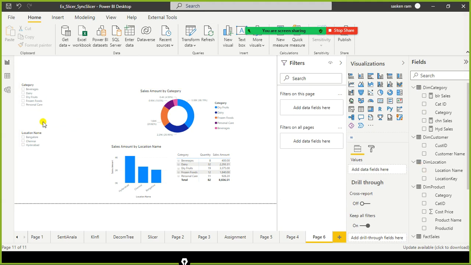So before I start discussing the slicers, let me give you some context about the interactive report. Using Power BI, we can create interactive dashboards and interactive reports. We are no longer interested in static reports. Why? Because they have a lot of disadvantages. They do not give more insights. They are not user friendly or interactive. We want the report to be dynamic and engaging.